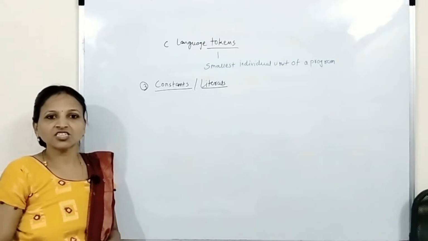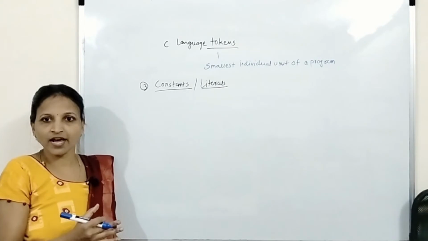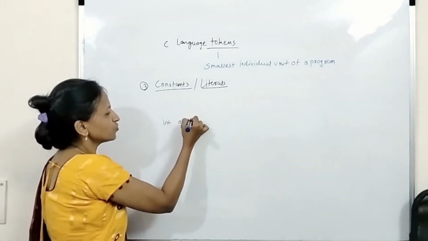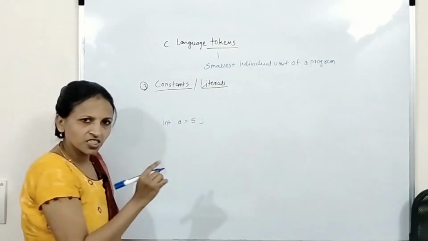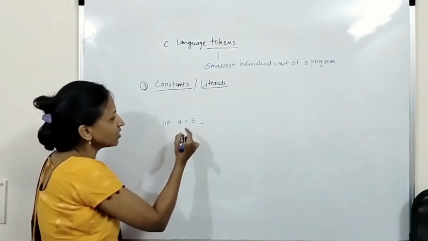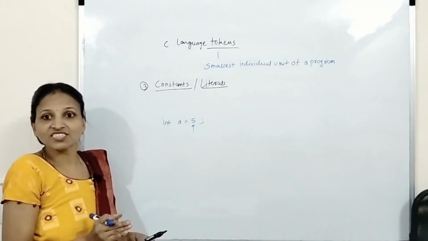What is an integer constant? I am writing one statement from a C program here: int a = 5. This is an instruction in C language. Here we have used this 5. What is this? This is one fixed value.